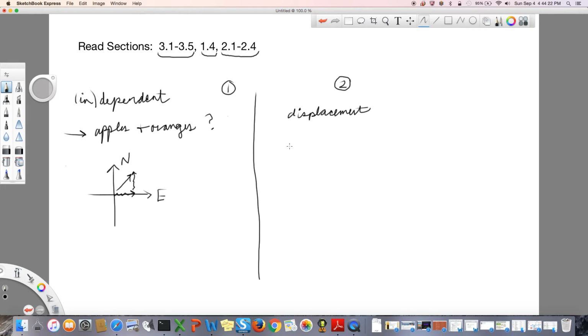And second of all, when that person who was displaced then comes back home after the hurricane, are they still a displaced person? And what does that mean about our definition of displacement?